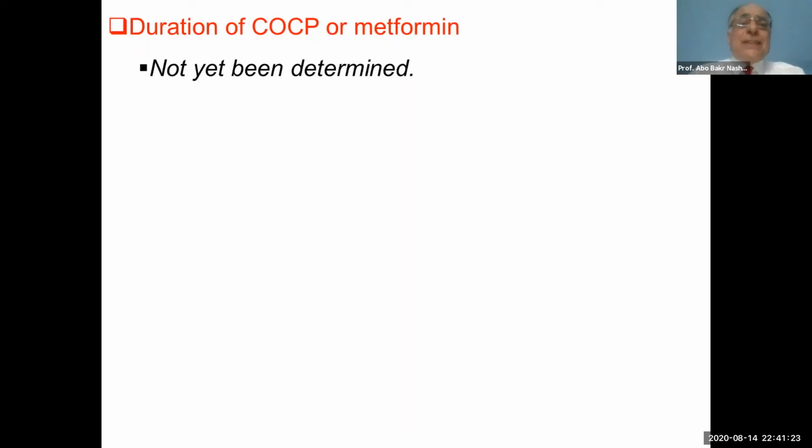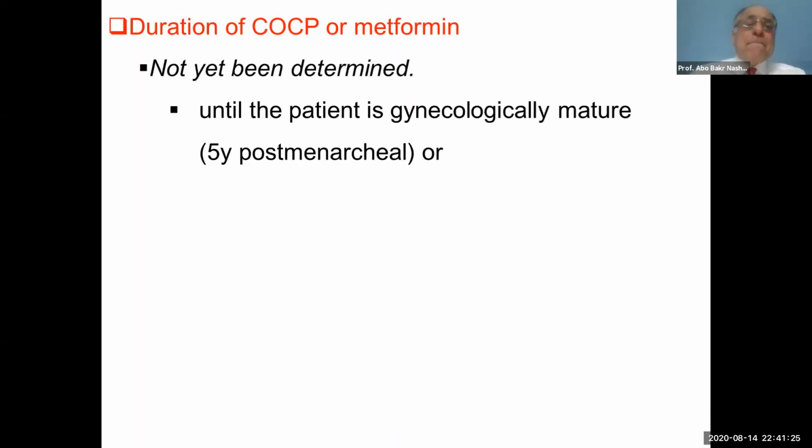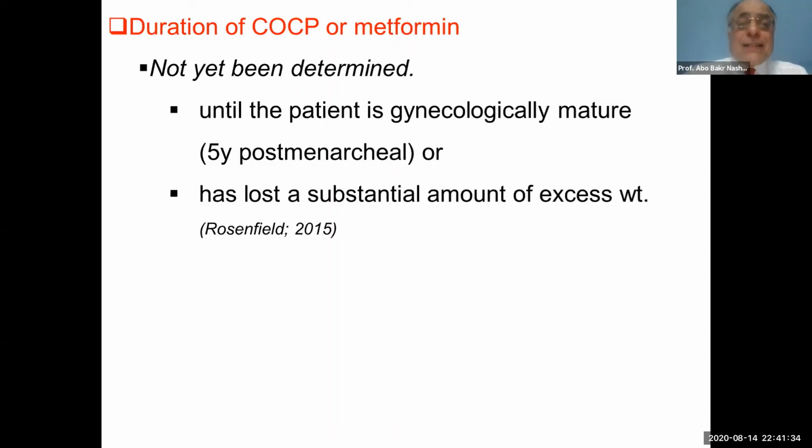It has not yet been determined, but it is advised until the patient is gynecologically mature, that's to say 5 years after menarche, or there is a substantial amount of loss of weight. So the duration of use of the metformin or combined oral contraceptive pills is 5 years after menarche, or when we get a substantial decrease in weight.